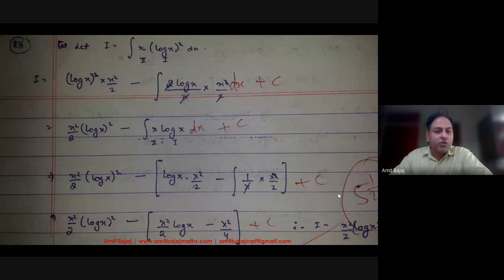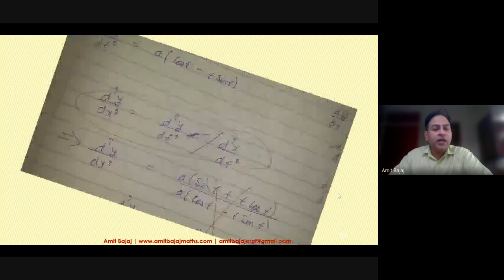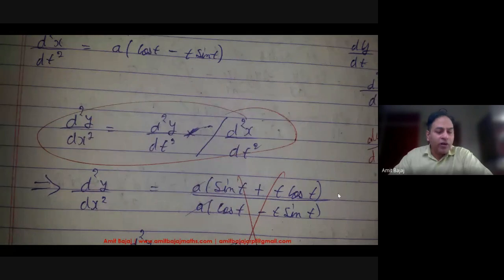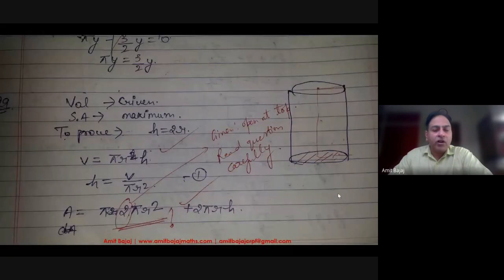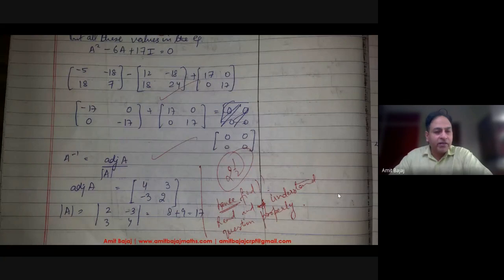The types of mistakes students commit: they do not write dx, they forget to write plus C. In integration, marks may not be deleted, but for differential equations, writing plus C is compulsory. Please make a note of it. They also create and derive their own formulas. Tell them that this is not correct. Maybe they do not understand. They know the formulas, like area of the cylinder, curved surface, total surface area, but they still commit mistakes.